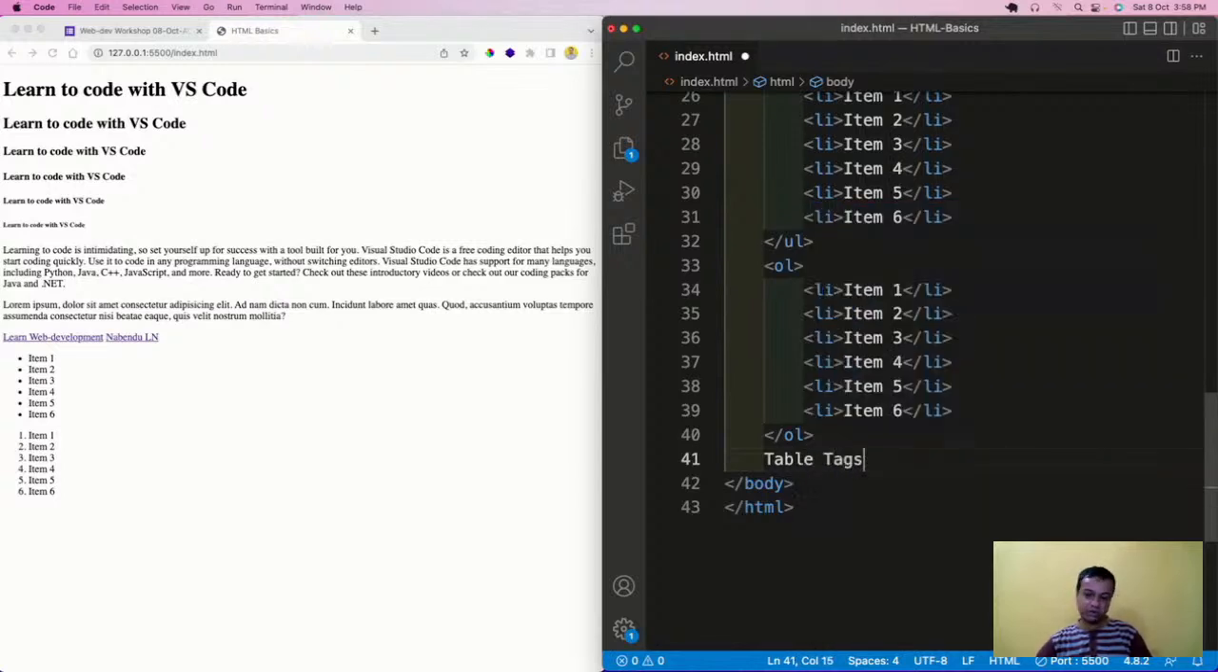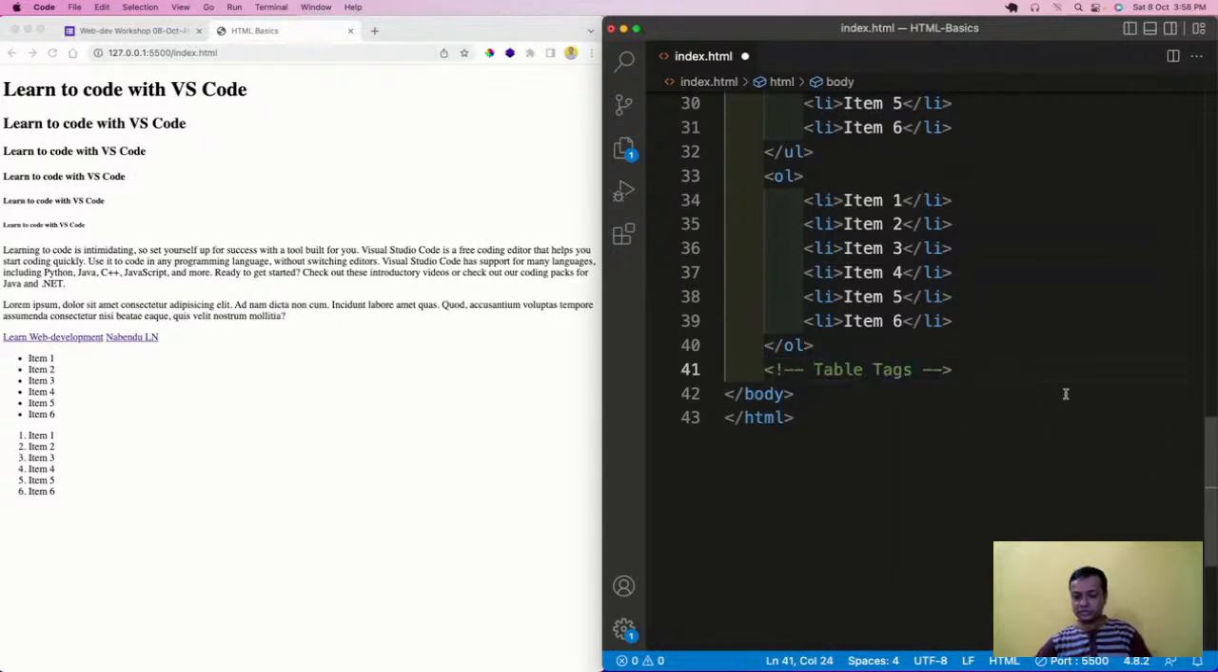Table tags, I'll do the table tags, and again I will comment it out. The table is going to have a lot of tags actually. So I will have a table. Then inside this table I'll have something known as thead. thead means table head.